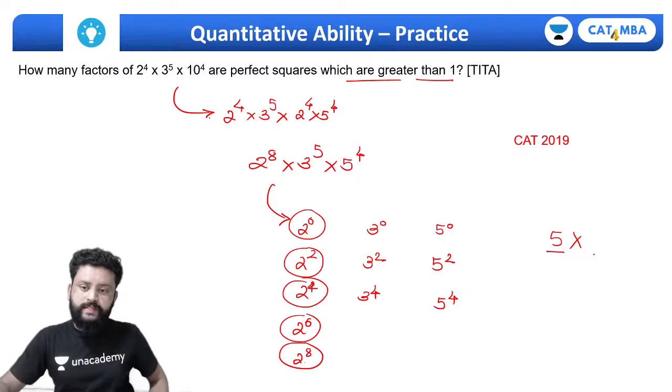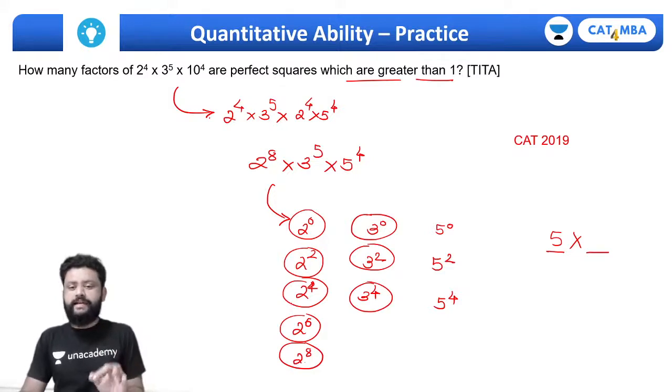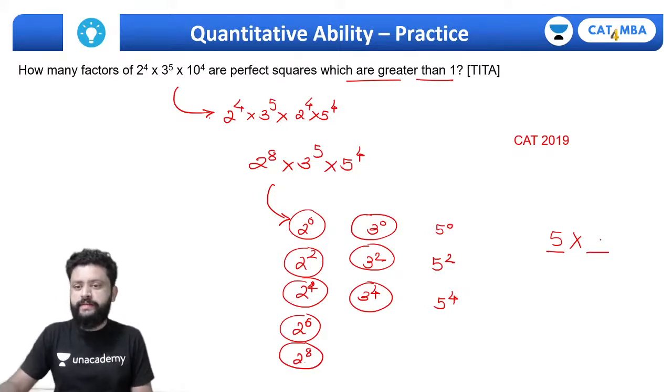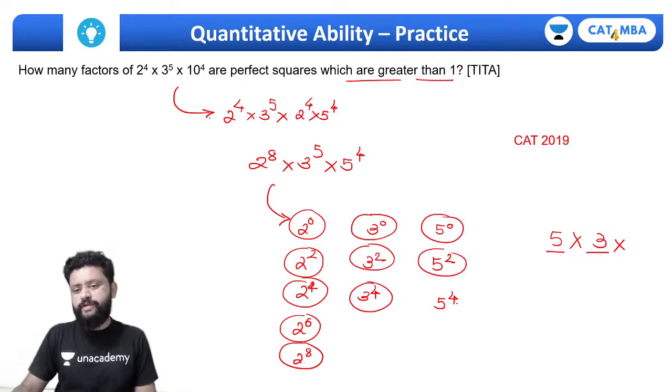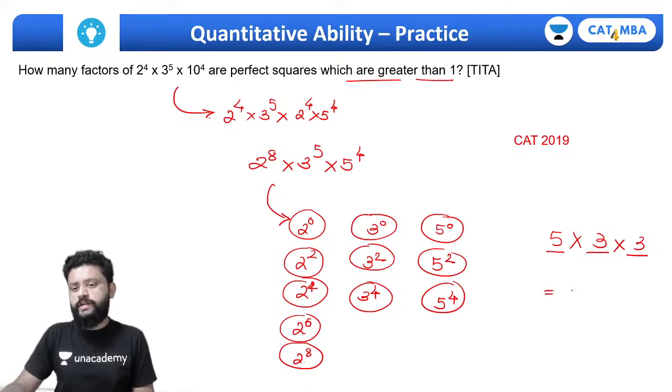Then for powers of 3, I do have just 3 choices, 3 to the power 0 or 3 square or 3 to the power 4, such that it will be a perfect square, right? And for the powers of 5 we also have 3 choices. We can select 5 to the power 0 or 5 square or 5 to the power 4. So 5 into 3 into 3, which comes out to be 45 number of factors.